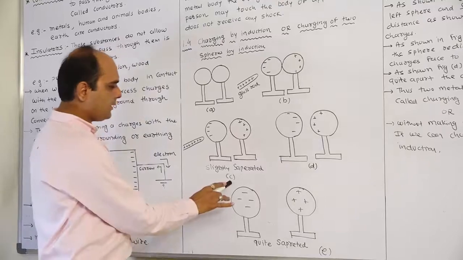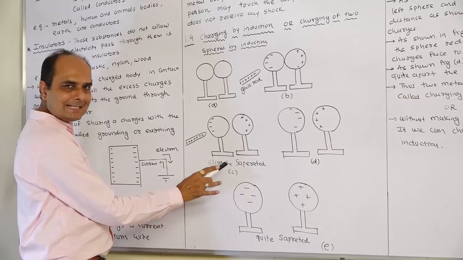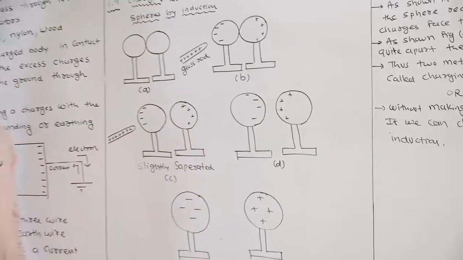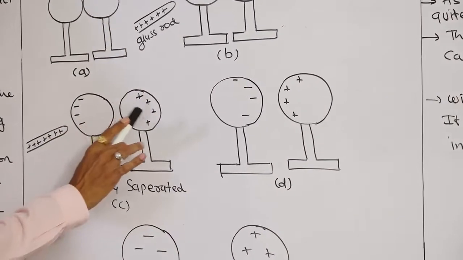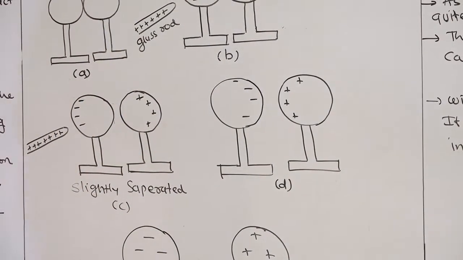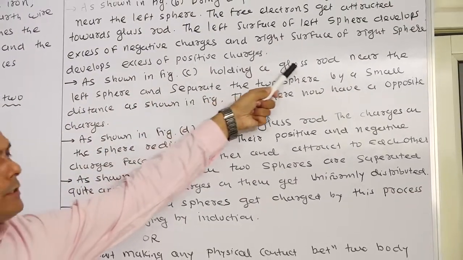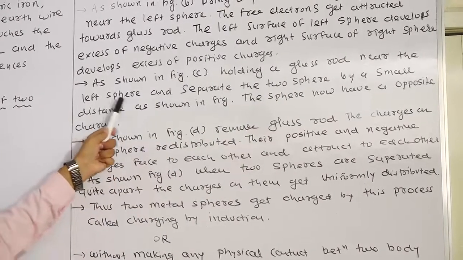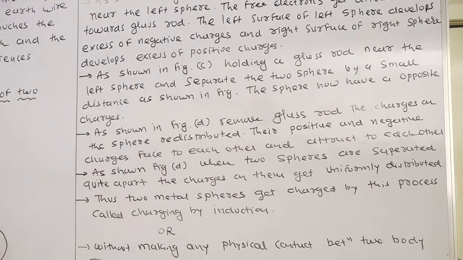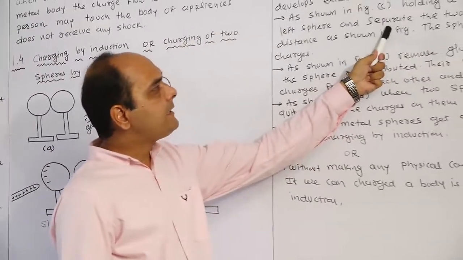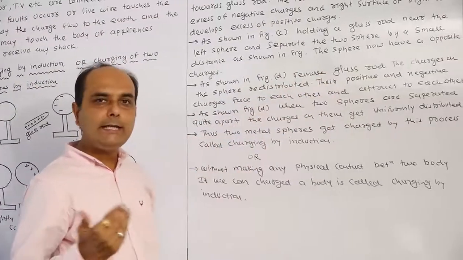Now in figure C, these two spheres are slightly separated. That is to be explained here. As shown in figure C, holding the glass rod near the left sphere, separate the two spheres by a small distance.